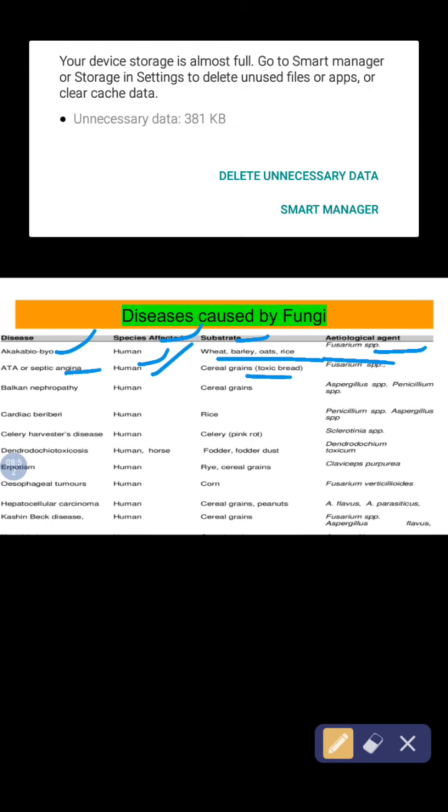Then ADA or septic angina in humans, and it can be on cereals, grain. Balkan nephropathy, which is also in humans. Cardiac beriberi, celery harvester disease, dendrodochiotoxicosis, ergotism.